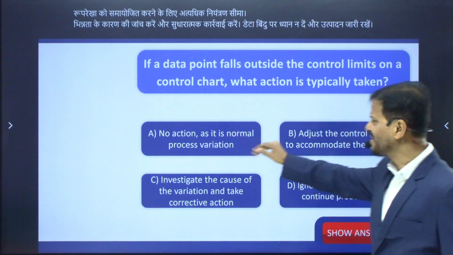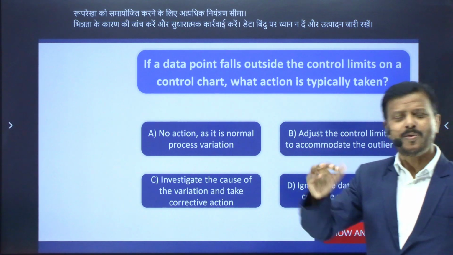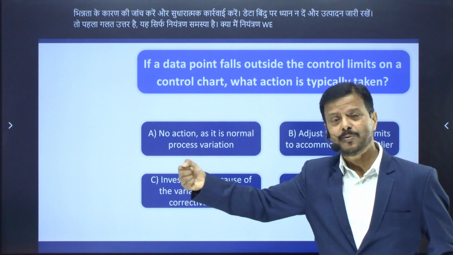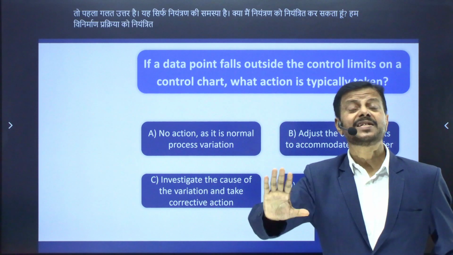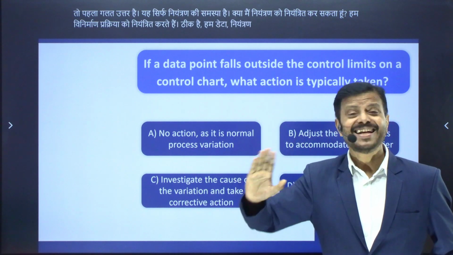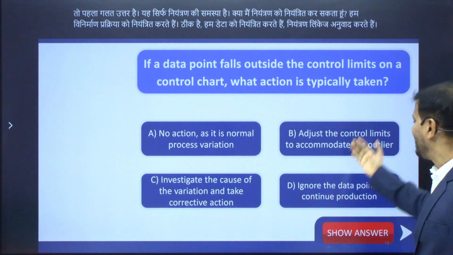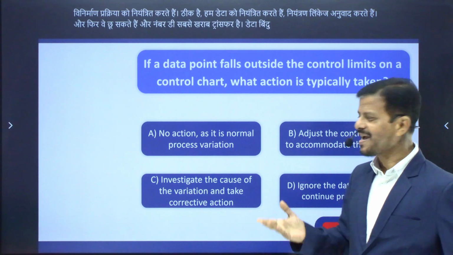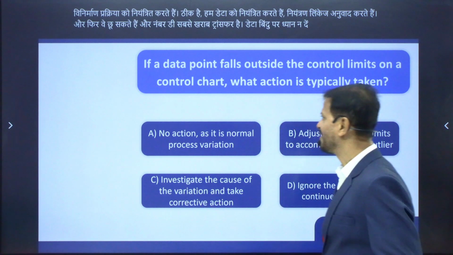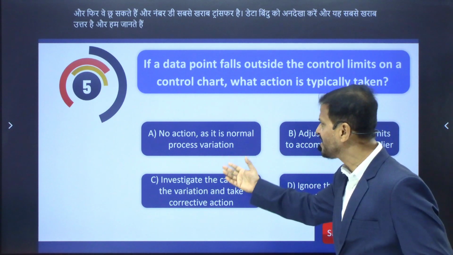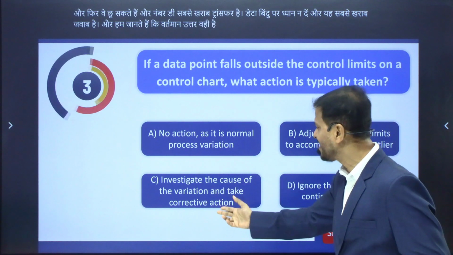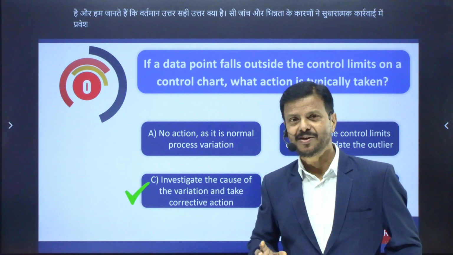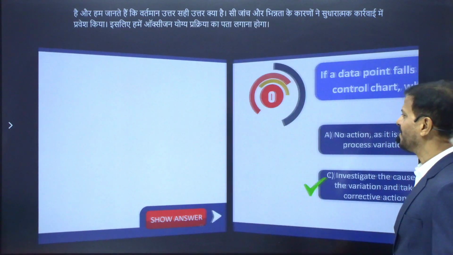So the first one is incorrect answer. Adjust the control limit. No. We cannot control the control limit. We control the manufacturing process. Okay? We control the data. The control limits are set once, and then they cannot be modified. And number D is the worst answer. Ignore the data point and continue production. It is the worst answer. And we know the correct answer is what? The correct answer is C. Investigate the causes of variation and take corrective action. So we have to find out the assignable causes. Okay. So C is our right answer.